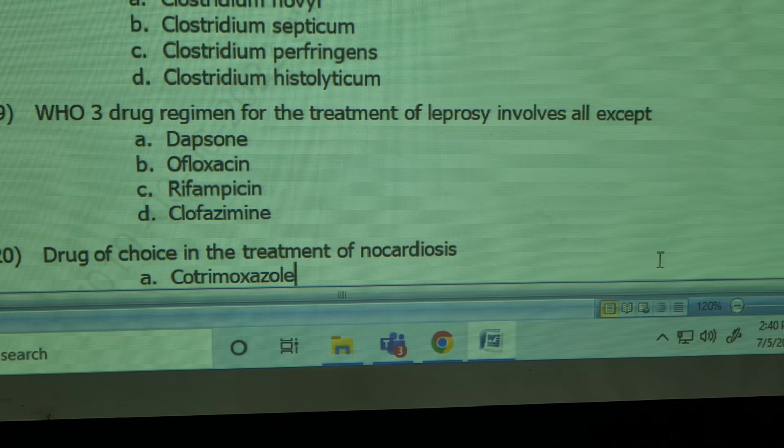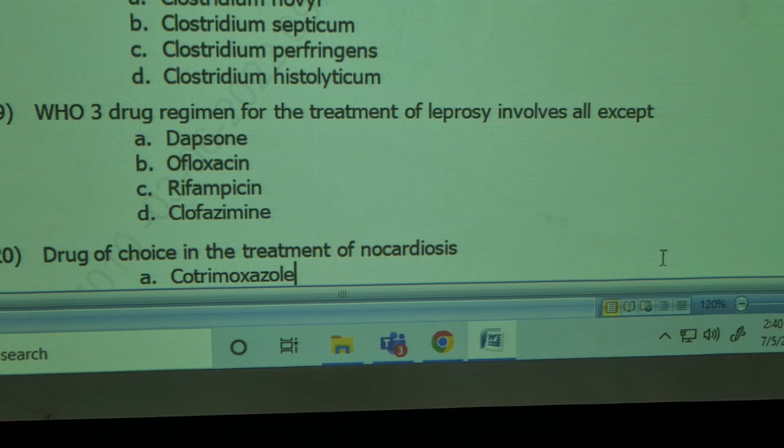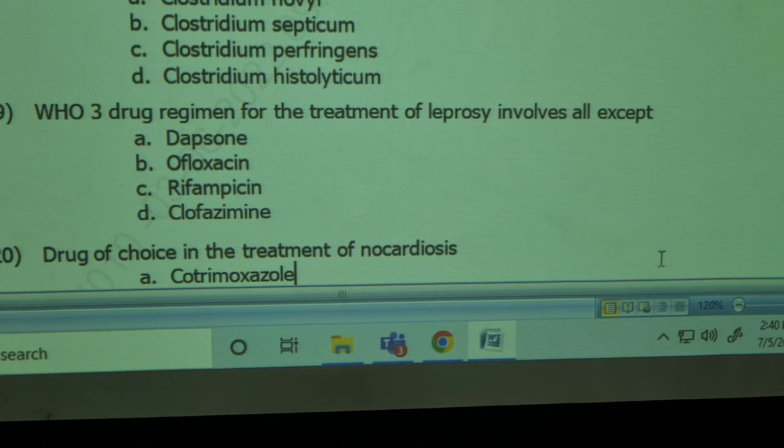World Health Organization 3-drug regimen for the treatment of leprosy involves all except dapsone, ofloxacin, rifampicin and clofazimine. The correct answer is it does not include ofloxacin.